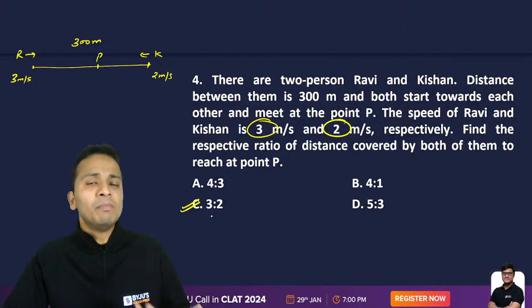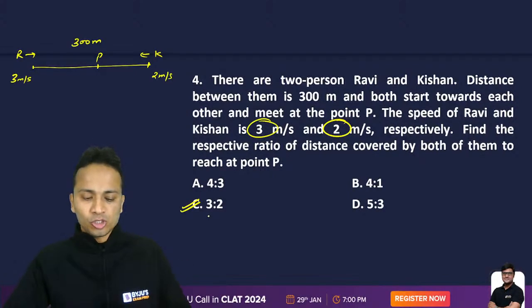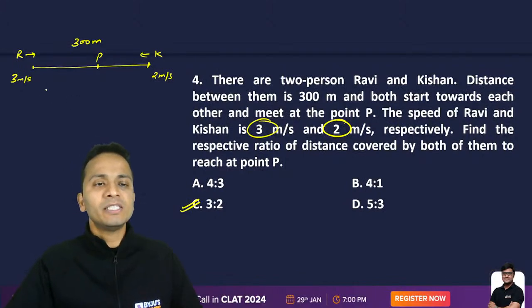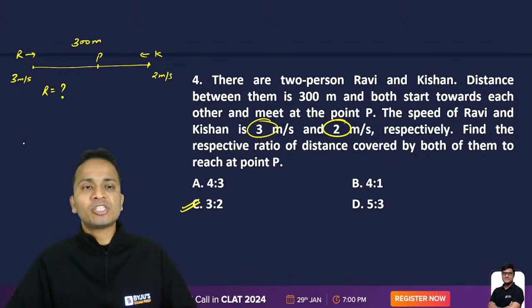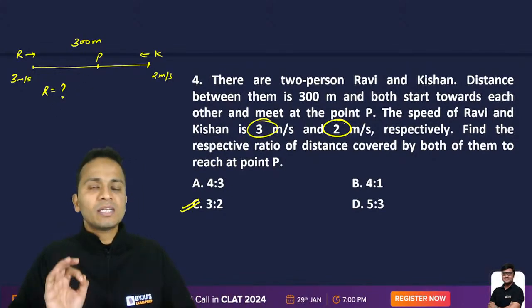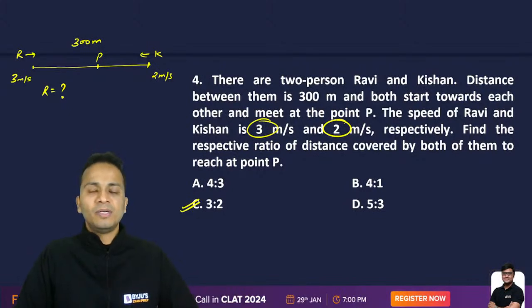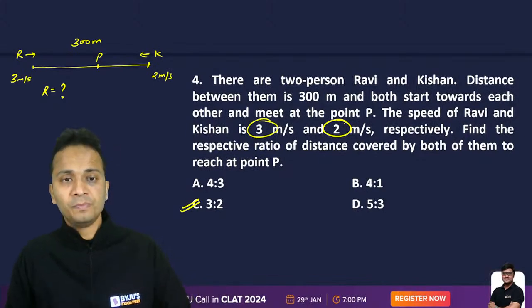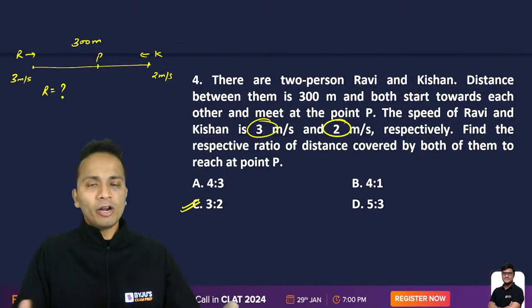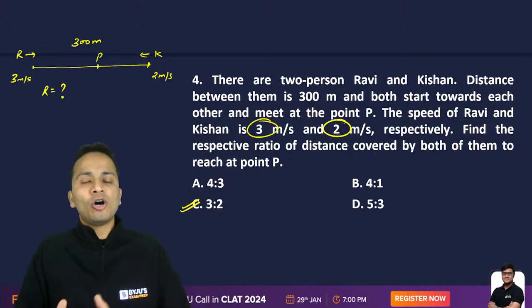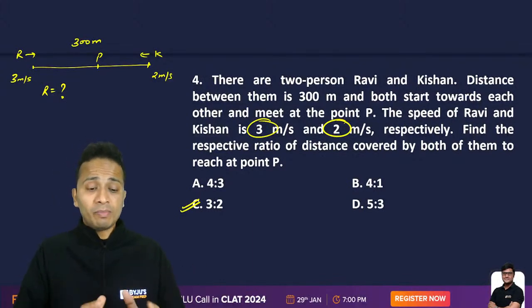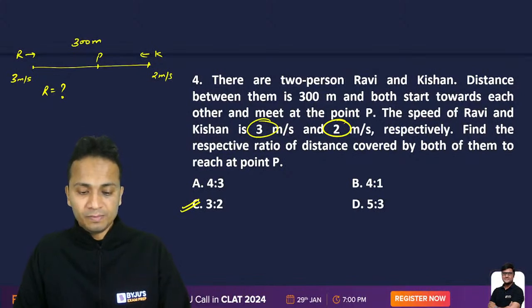Now let's talk about some more things about this question. All of you, quickly give me the distance traveled by Ravi. What will be the distance traveled by Ravi once they meet each other? Come on, give me the answer for this one, all of you. Now you already have the ratio, so it becomes very easy for you to find the distance traveled by Ravi or by Kishan. Now I'm asking you the distance traveled by Ravi only.